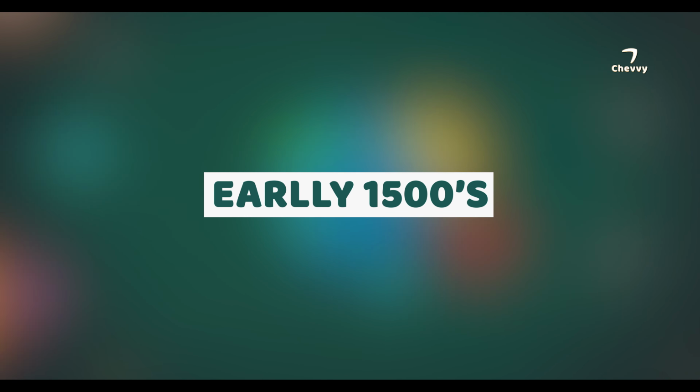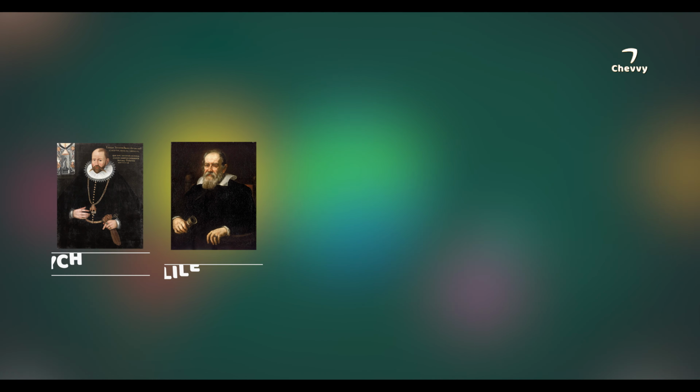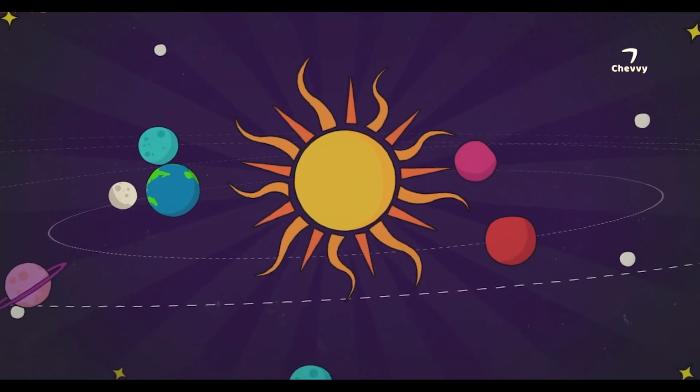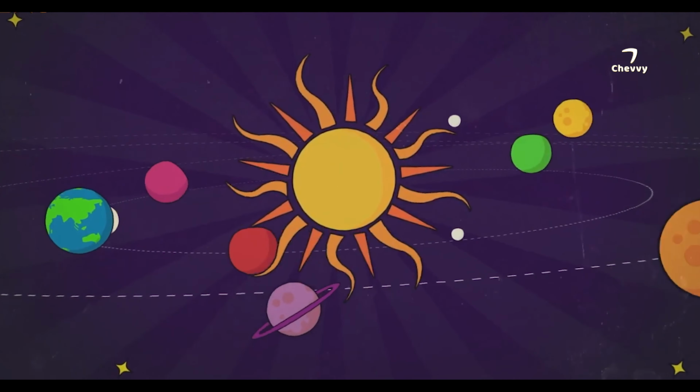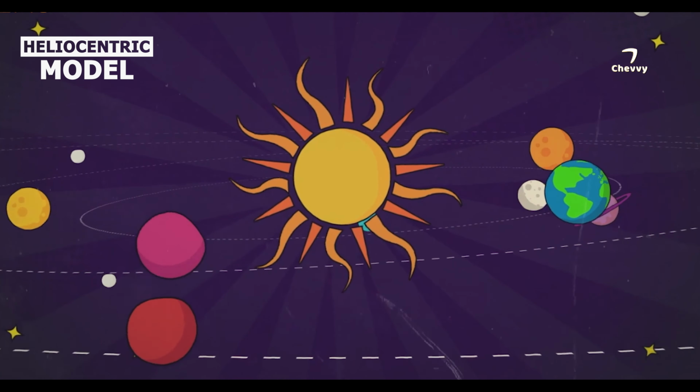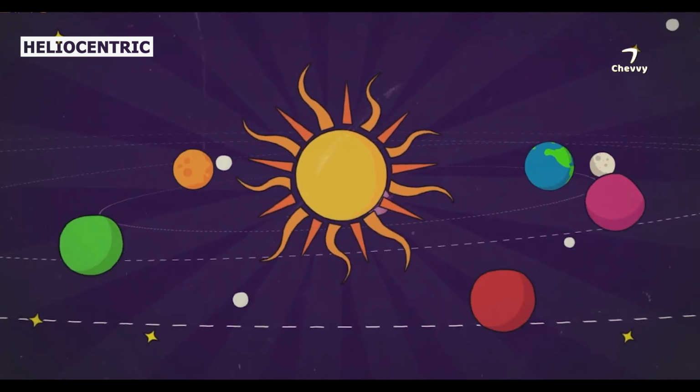In the early 1500s, astronomers like Galileo and Brahe discovered that Earth and other planets revolved around the Sun. This is termed the heliocentric model. Later, Kepler showed that they moved in an elliptical orbit, not a circle.